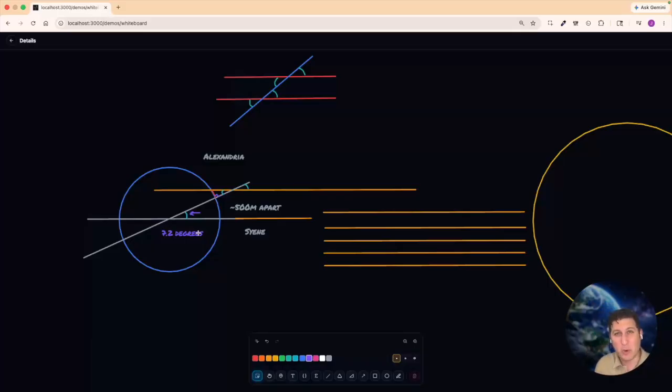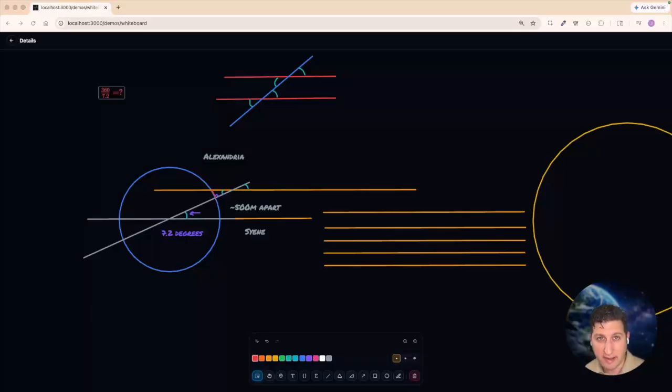It's 7.2 degrees. Now, before I go on, try pausing here and figuring out how many slices fit in the Earth. If you have a slice of 7.2 degrees, how many slices of 7.2 degrees can you fit in the Earth, and then see if you can figure out what the circumference of the Earth is. So pause here and come back once you're ready.